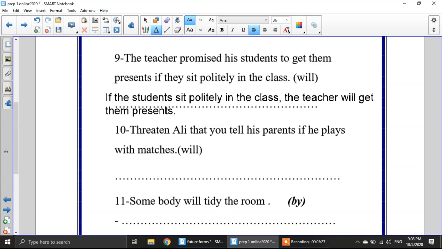Number 10. Threaten Ali that you'll tell his parents if he plays with matches. Here I have if and I have a threat. So of course I will use will. So it will be what? It will be, if you play with matches, I will tell your parents.